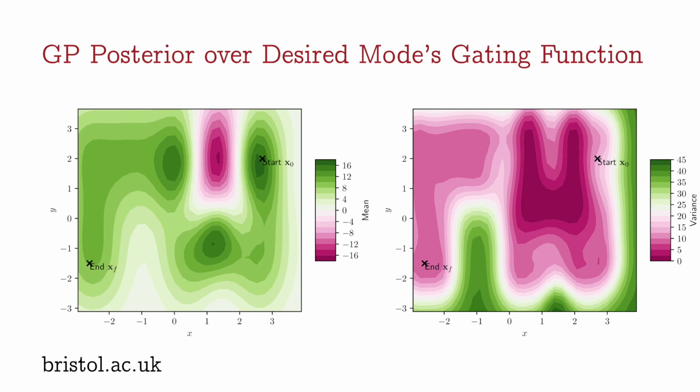So given our start and end locations, we would like to find trajectories that remain in our desired dynamics mode. And this is equivalent to finding shortest trajectories on this manifold parameterized by our desired mode gating function. So based on this intuition, we formulate a geometric objective function which finds shortest trajectories. And then we extend our geometric objective function to probabilistic geometries to also include information regarding the posterior variance.